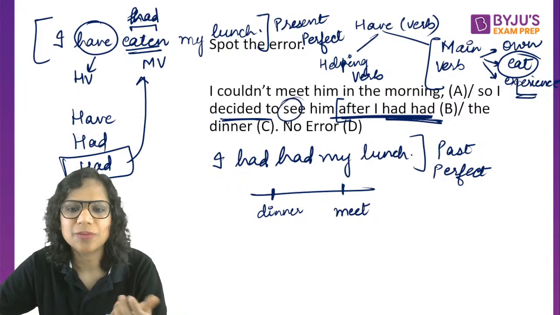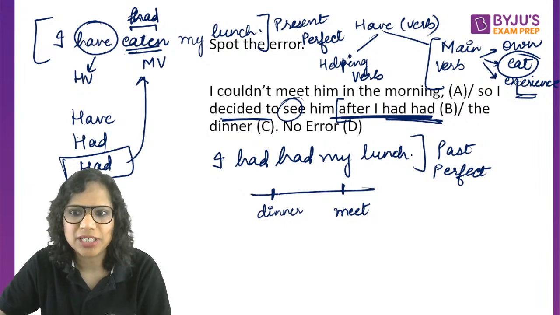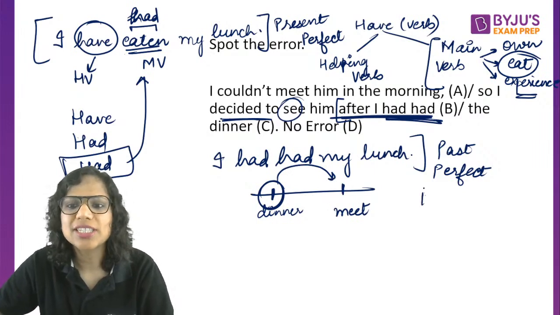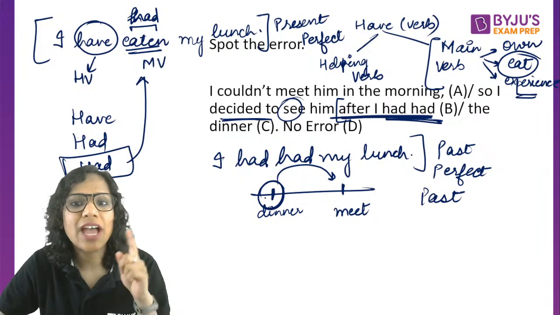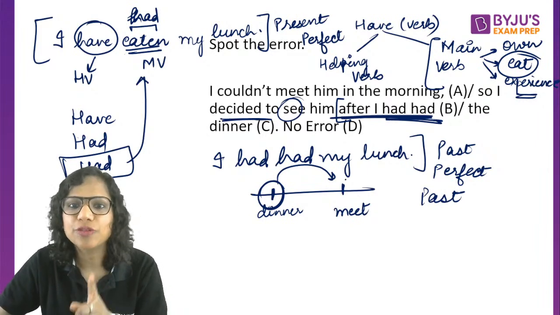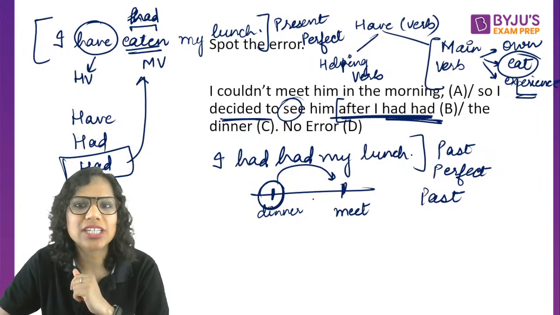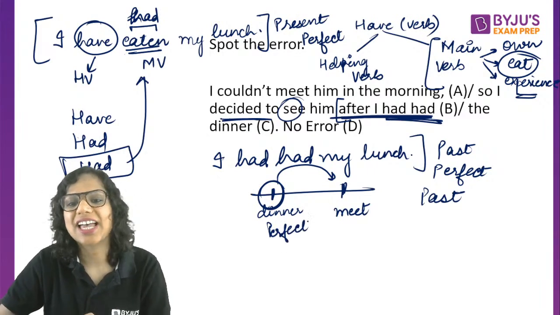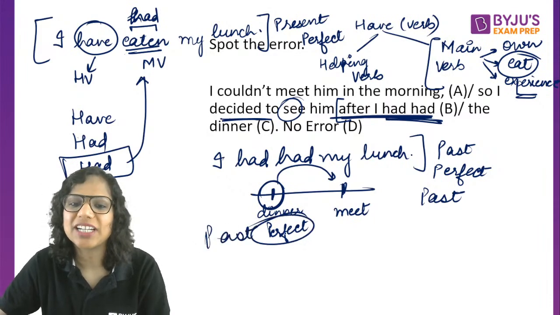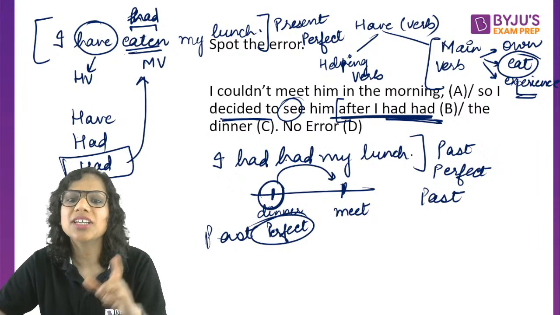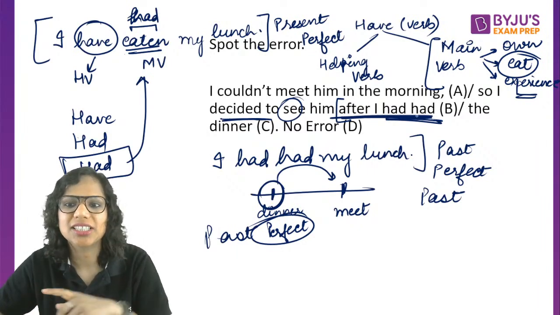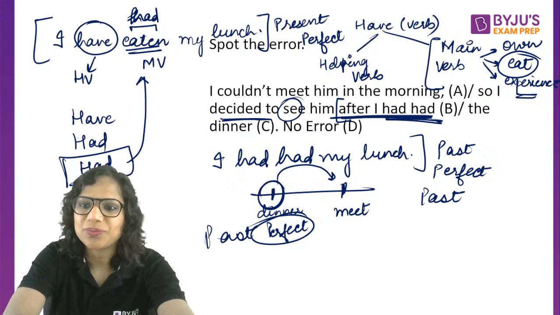The verb used here is see. Both these actions happened in the past, but the action of having dinner happened first and got finished before the second one started. So I need the past perfect tense for my first action. So after I had finished dinner, after I had eaten dinner, this had is required.